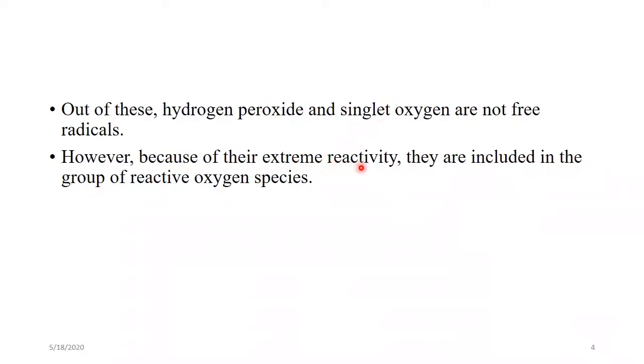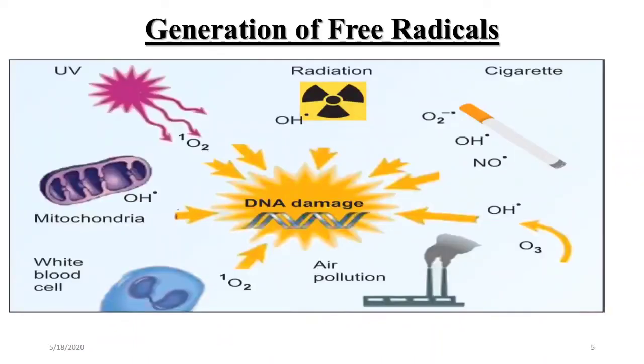Now we are going to see the generation of free radicals. Free radicals can be generated inside our body, meaning endogenous sources, or from outside, meaning exogenous sources.